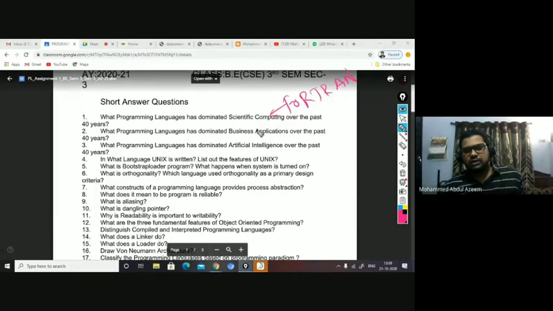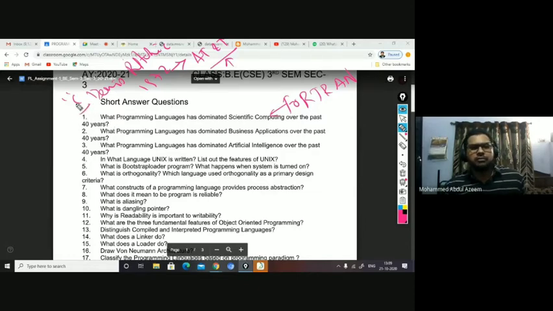If you look at the history behind the invention of C, who invented C? Dennis Ritchie, right? Dennis Ritchie invented it in 1972 at Bell Labs. Of course, it was given as an assignment, but he developed it out of his own interest, by adding a lot of features which were not there before C.